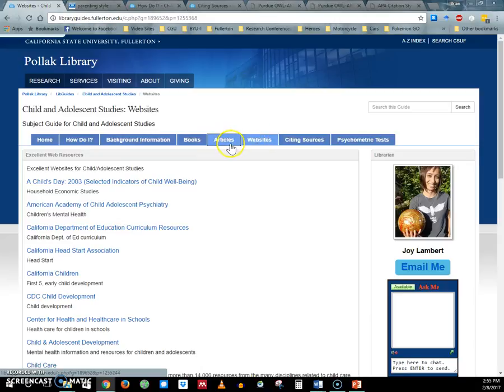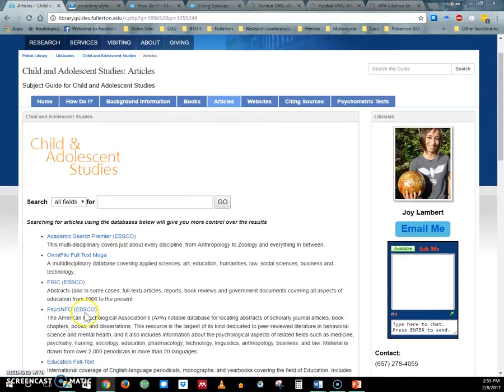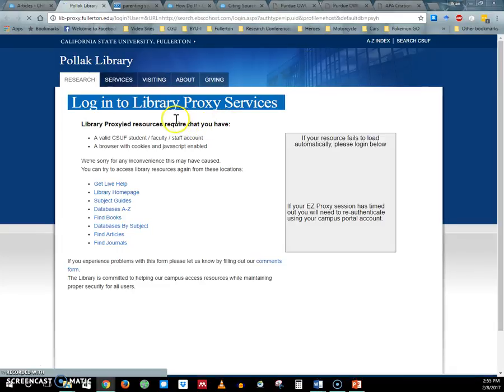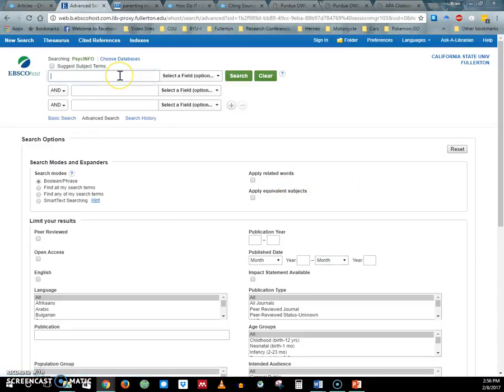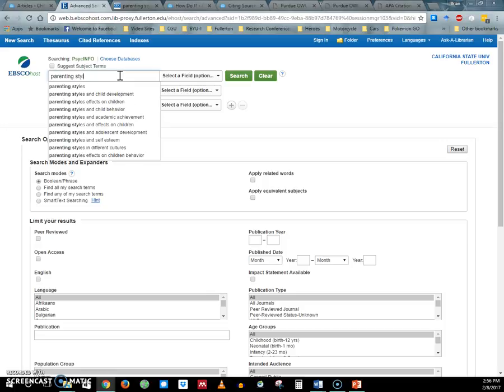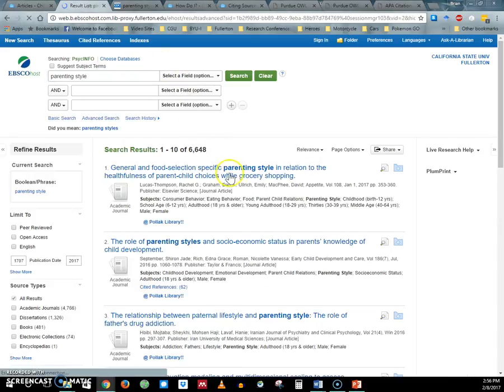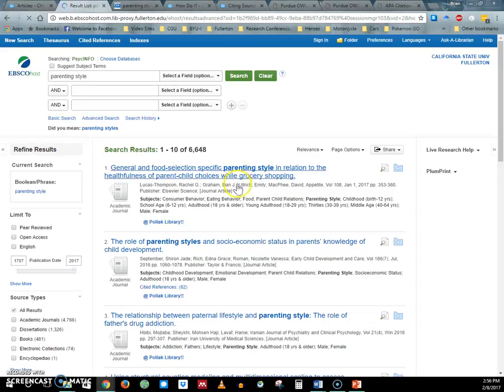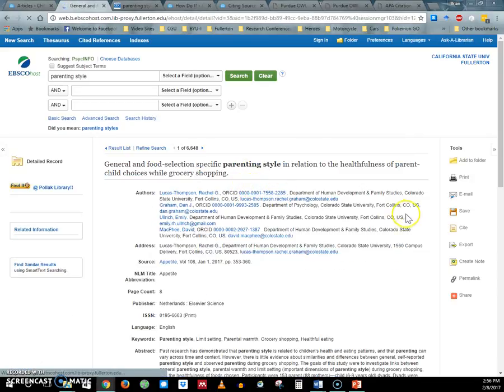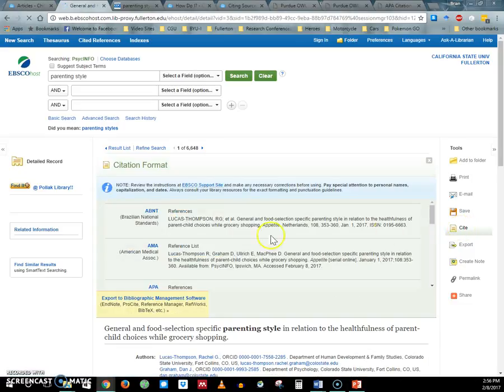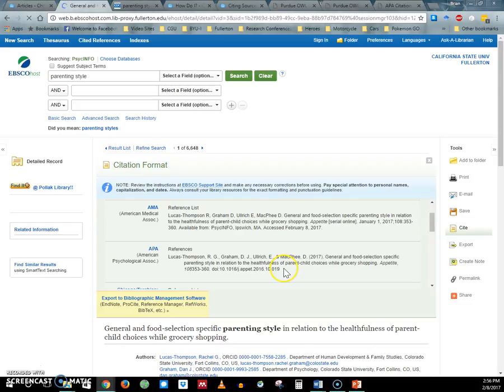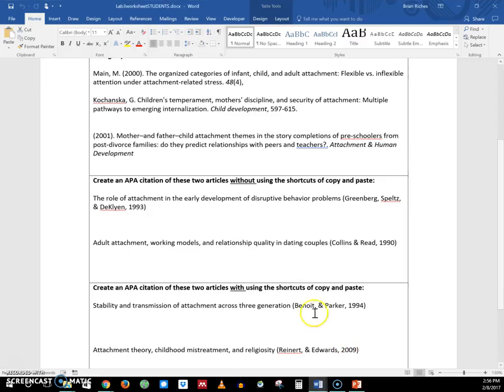So let's go to the databases. So PsycInfo. All right, so I'm going to do parenting style. Let's say I wanted to use this article, or this was the one that I had that was on that document. So there is this shortcut button for cite, and then here's the APA. Rather than doing that for this section, for this section, I want you to download the actual article.